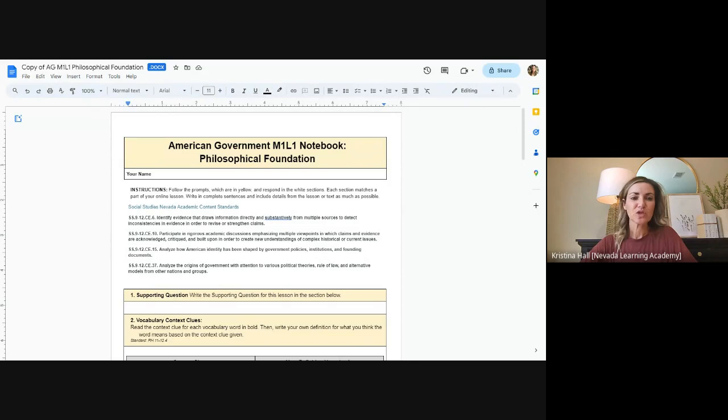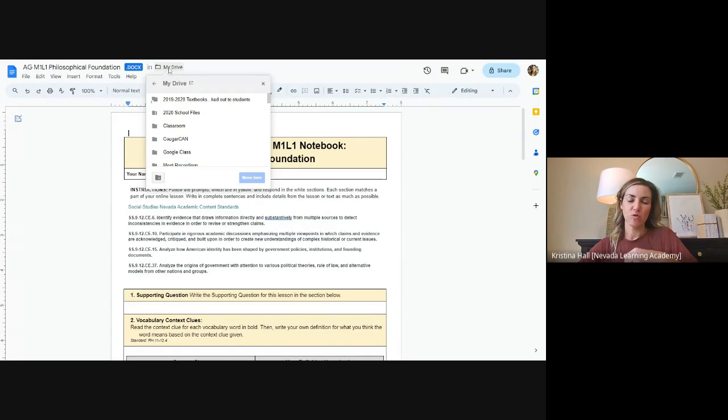Okay. So the notebook opens. There's a couple things you're going to do. You're going to want to take this copy, and you can rename it, you can put your last name or whatever you want. So rename it. Okay. You want to create a government folder. So you want to save it to your drive so that when you come back to work on it, because we won't complete the whole thing today in class, we'll get maybe 1 or 2 things done today in class. Normally it'll go a little bit faster, but because this is our first time.